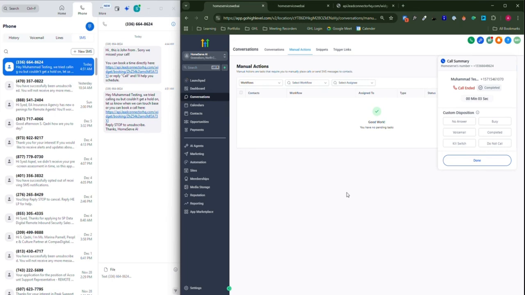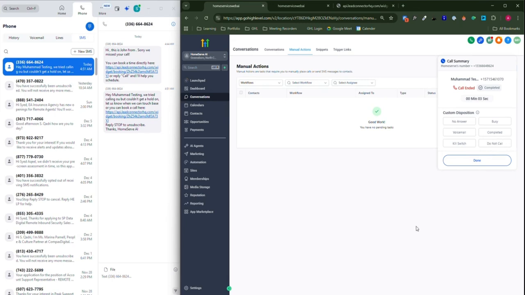We can summarize that as removing the customer from the workflow so we don't disturb them, because it's a good lead. Do not call means we do not want to engage with customers who are abusive, harassing us, or maybe scammers. So we put DNC so we aren't contacting these kinds of people.